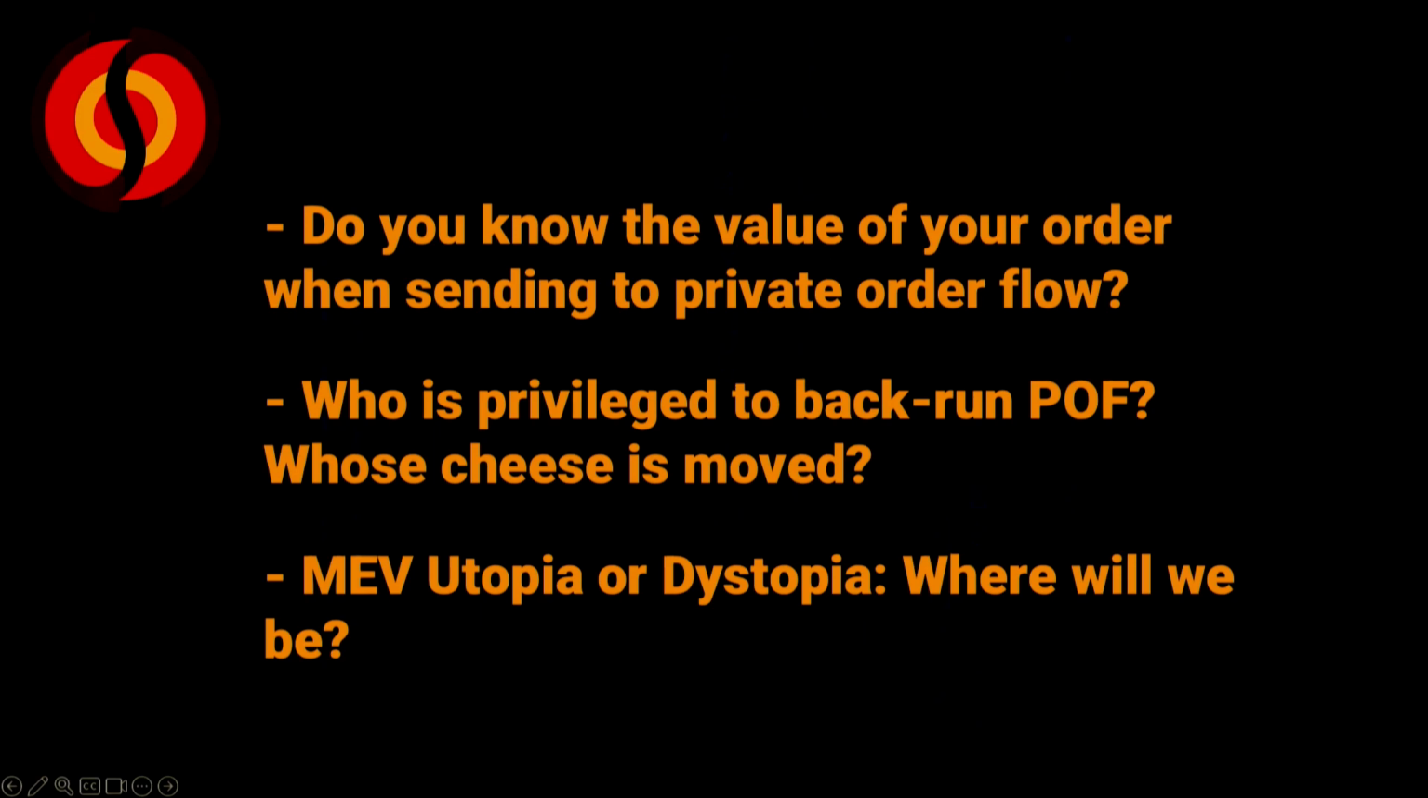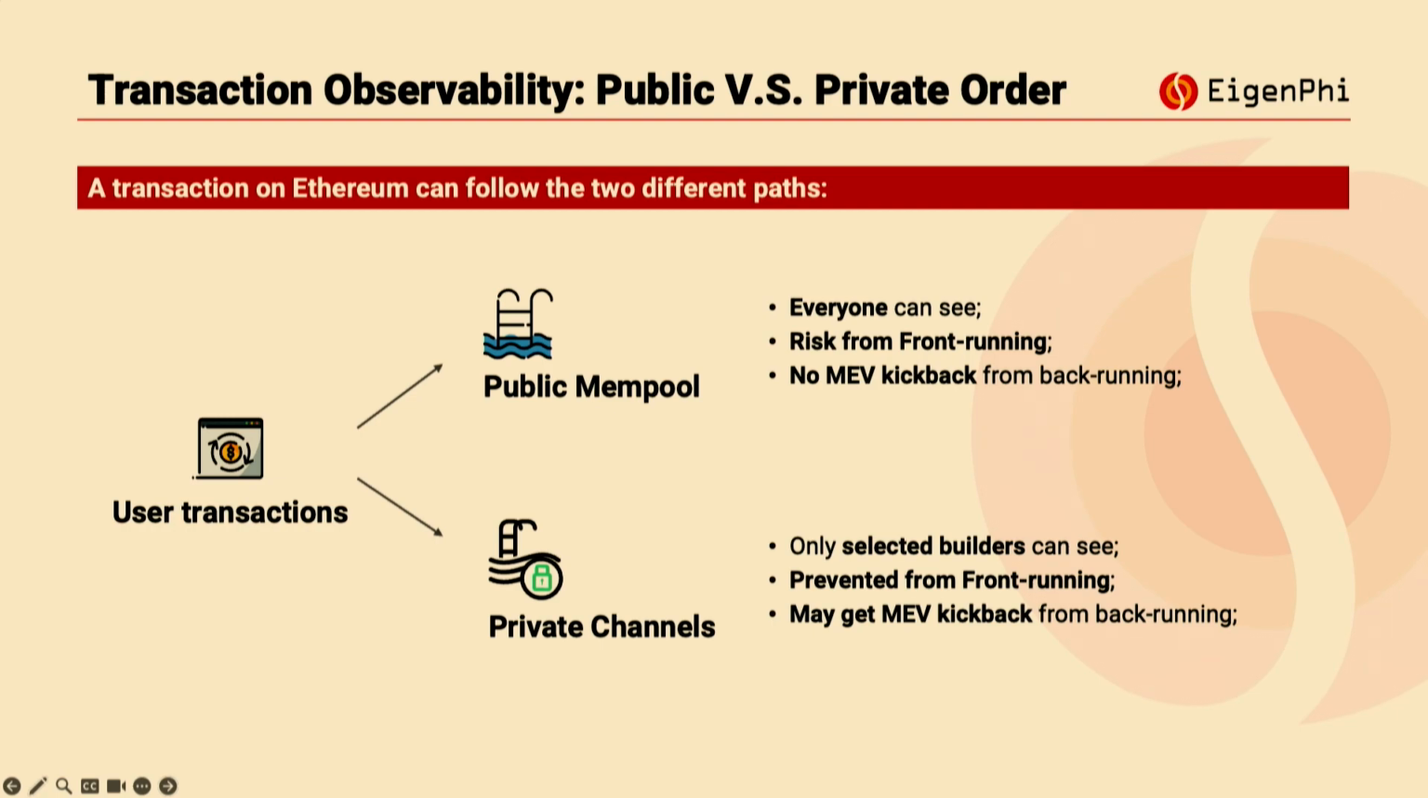The last question is: if only a small part of the players in the whole supply chain can utilize these private order flows and make profits from backrunning these private orders, what will be the impact on the whole MEV ecosystem? Will we go towards an MEV utopia or an MEV dystopia? With these questions in mind, let's start from the idea of so-called transaction observability.